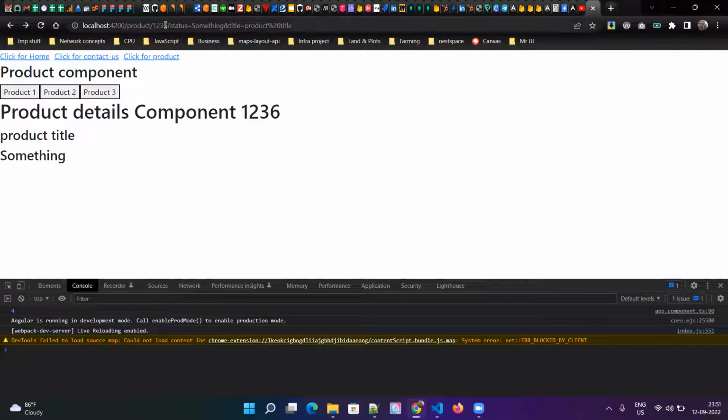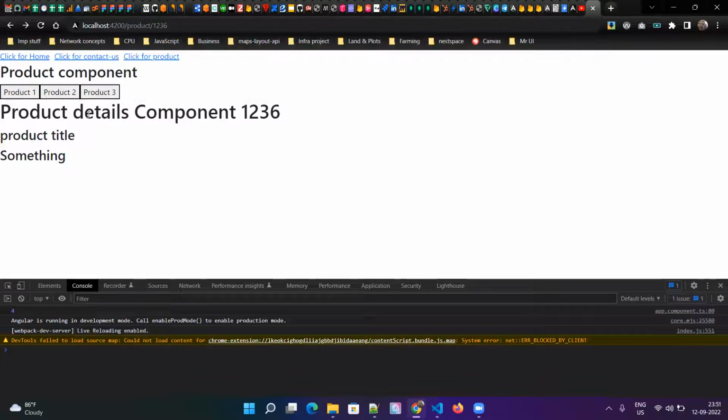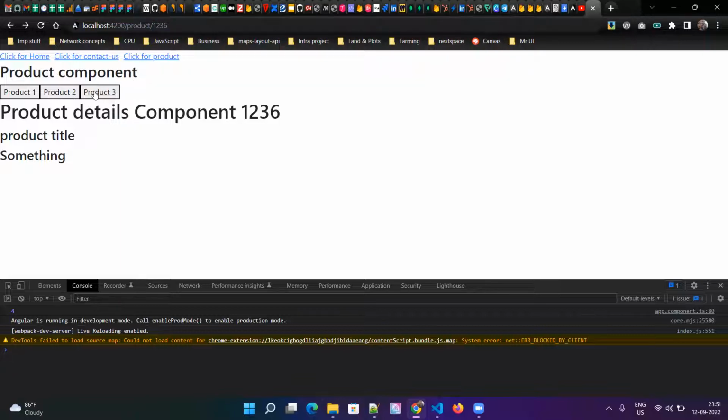So if you see here, product/product ID is my path. Till here, this is my parent path, and this is my child route. In order to render the child route, in this product component I should have a router outlet.